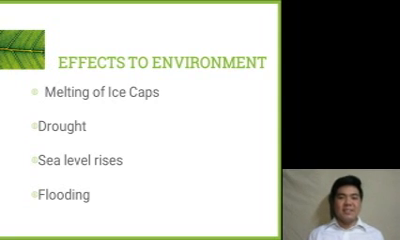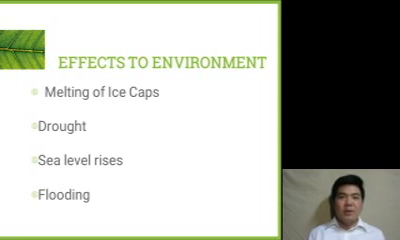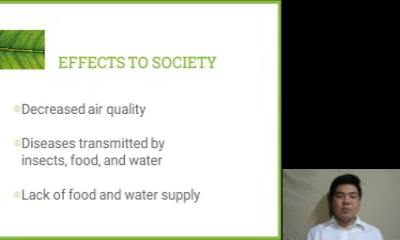Second is the effect to society. It decreases air quality, causes occurrence of diseases transmitted by insects and by food and water, and lack of food and water supply. So how does the environmental effect result in societal effect? Droughts and storms may lead to the destruction of agriculture that causes the lack of food and water supply.